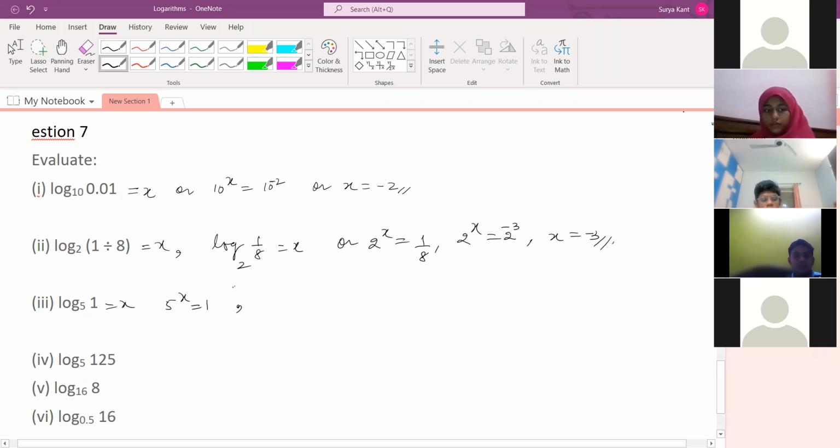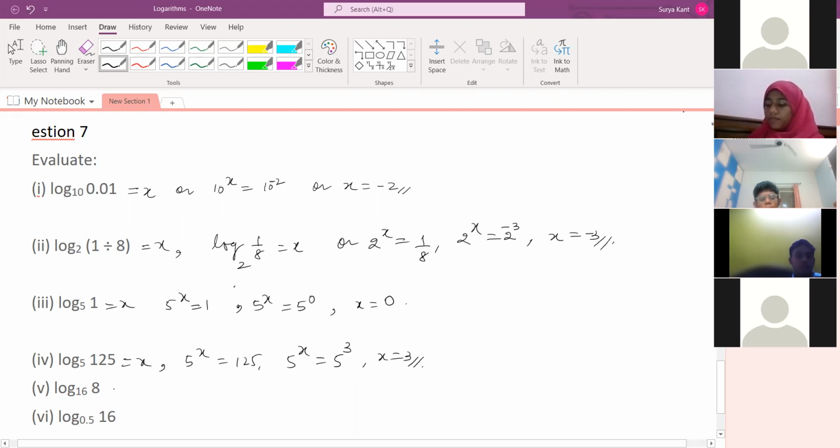How did it become 0? Sir, because any number to the power of 0 is equals to 1. So 5 to the power 0 we can write. So X is equals to what? 0. Yes, sir. Log 125 is equals to X, you write. Then what we can write here? X is equal to 3.